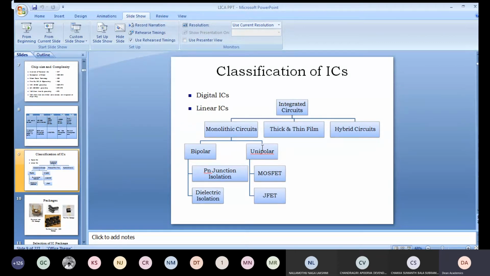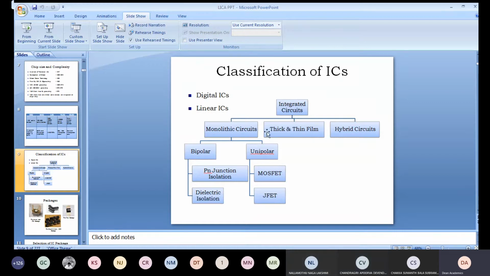Source, drain, and gate. Source and drain are manufactured or designed identically. Therefore, even if you change source as drain and drain as source, no problem, right? So that is the advantage with this.